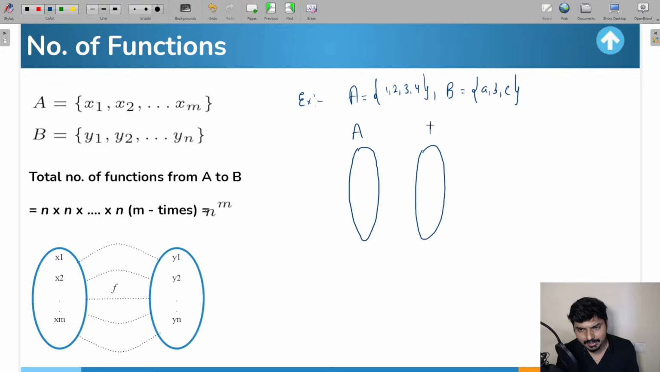Let us say capital A and capital B. In capital A you have 4 elements: 1, 2, 3 and 4. In capital B you have 3 elements: a, b and c. If you want to find the number of functions, guys, what will you do? Just apply this technique. You can clearly see that 1 can be related to either a or b or c. What I'm saying is you can relate 1 with a, 1 with b, and 1 with c.